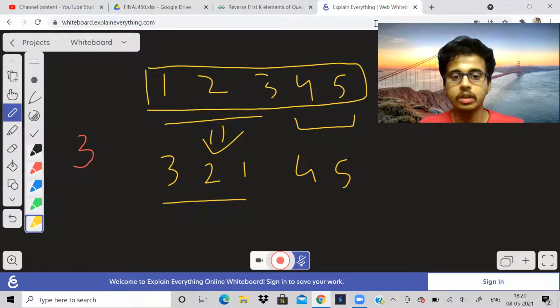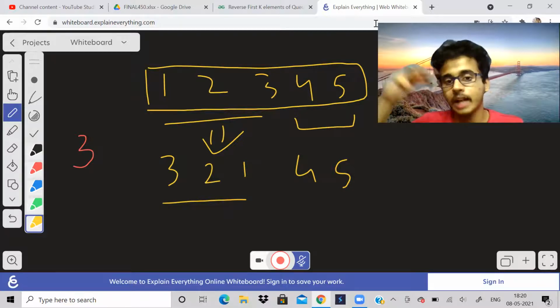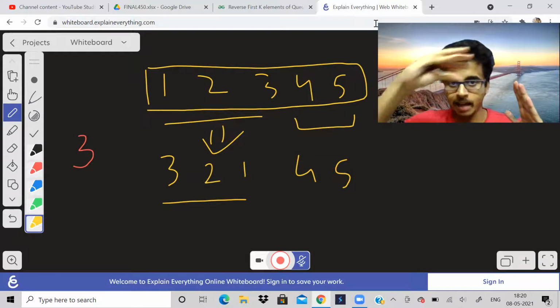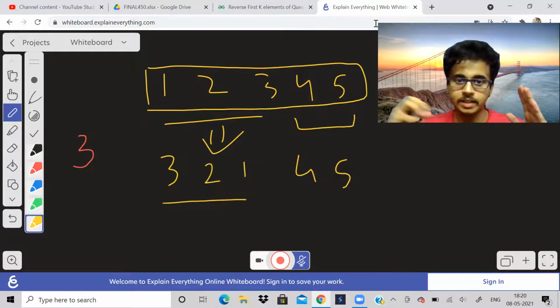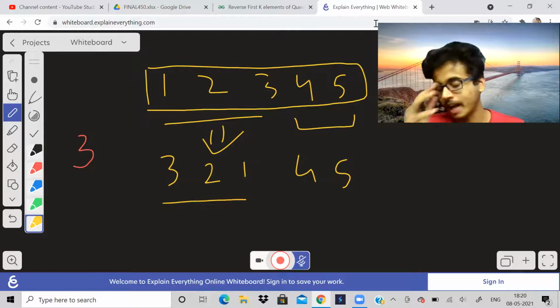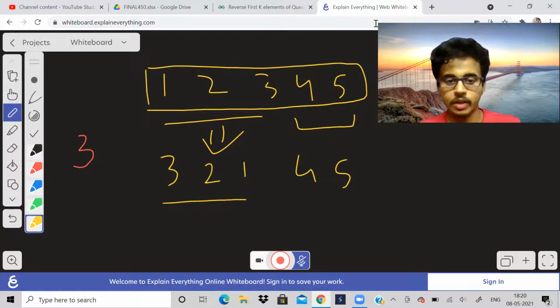Then we will remove all the elements from the stack and store them in the queue. How will that operation happen? It will happen like we are putting them from behind. We have removed some elements from the queue. From the stack, we remove the elements and put them into the queue. Then what we will do, I'll tell you further. First, we'll understand what I told till here.